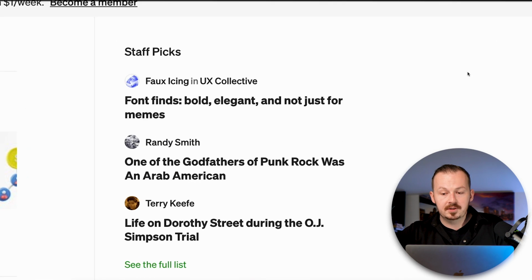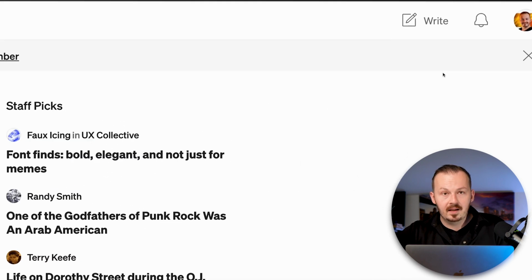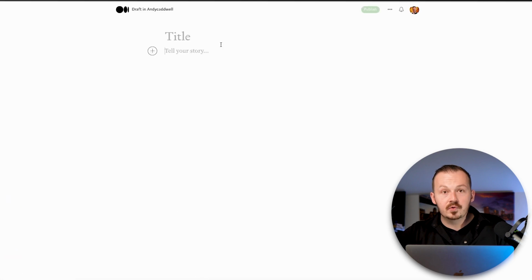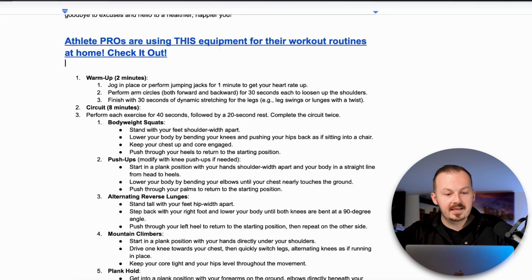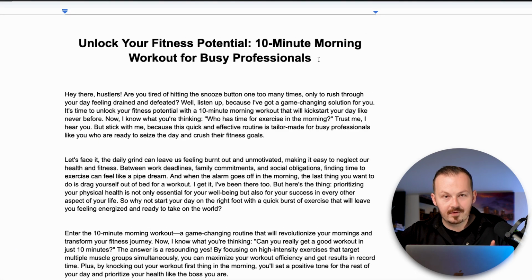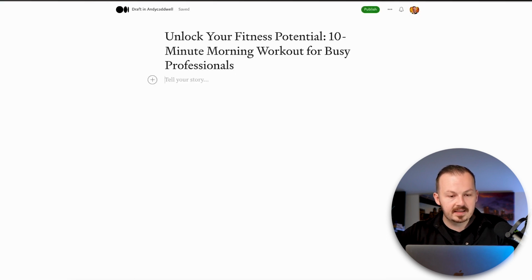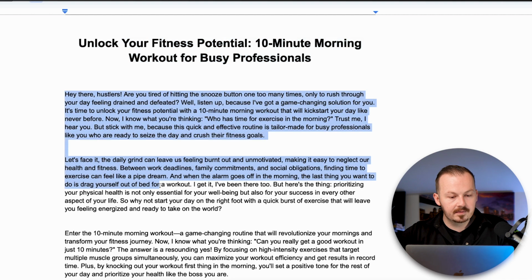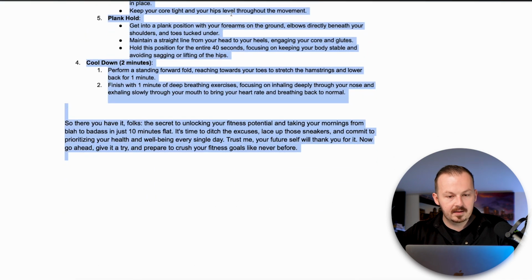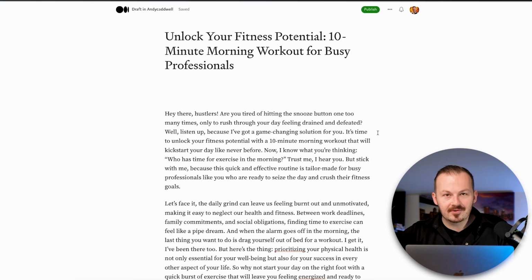All you want to do is sign up using your email or Gmail, click on write, and all you have to do now is pretty much copy and paste the article you have created in a couple of minutes using ChatGPT on the Medium site. Just paste the title in there, grab the remainder of the article from your Google document, copy it, paste it into the Medium website, and it's going to look something like this.